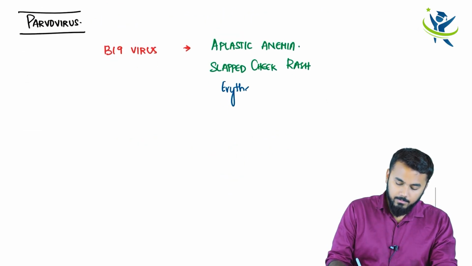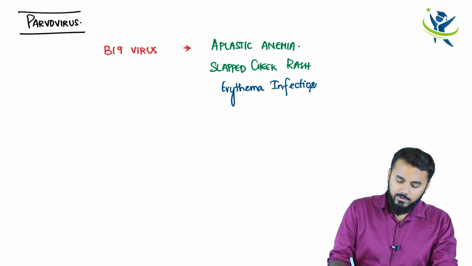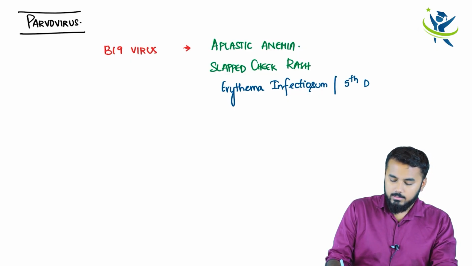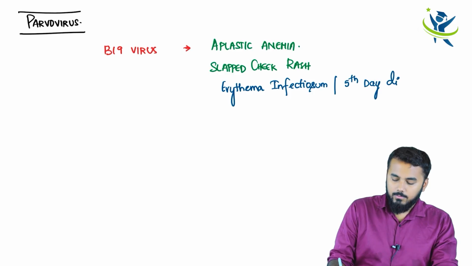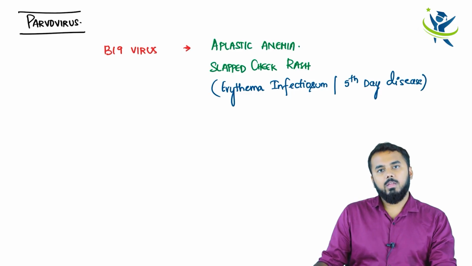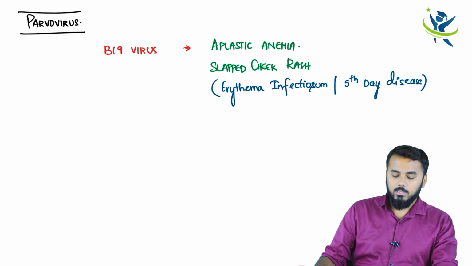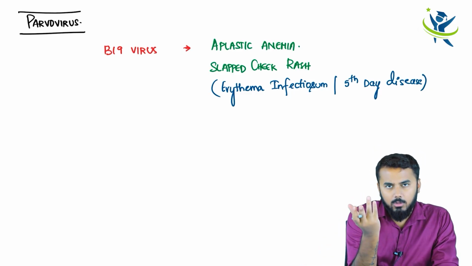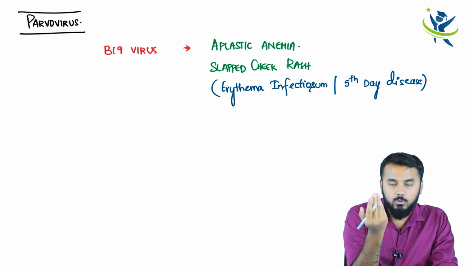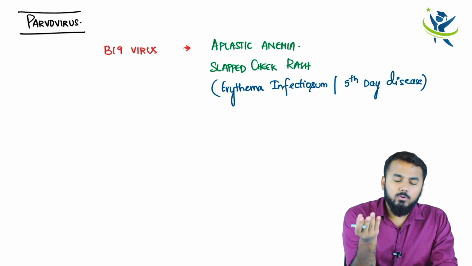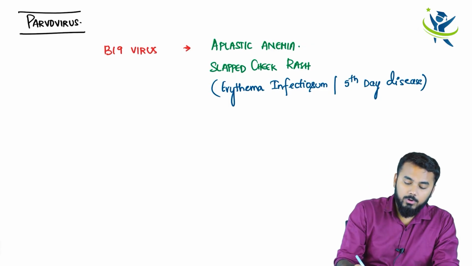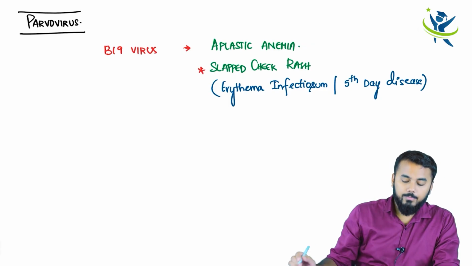Erythema infectiosum, also called fifth day disease, where the etiology is B19 virus, obviously, which is a group of parvovirus, and here you would find a slapped cheek rash. This is very important, guys, very important.